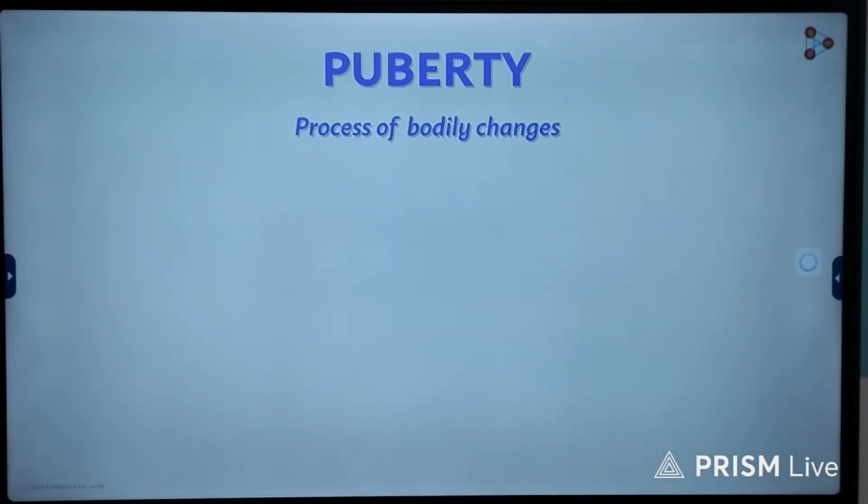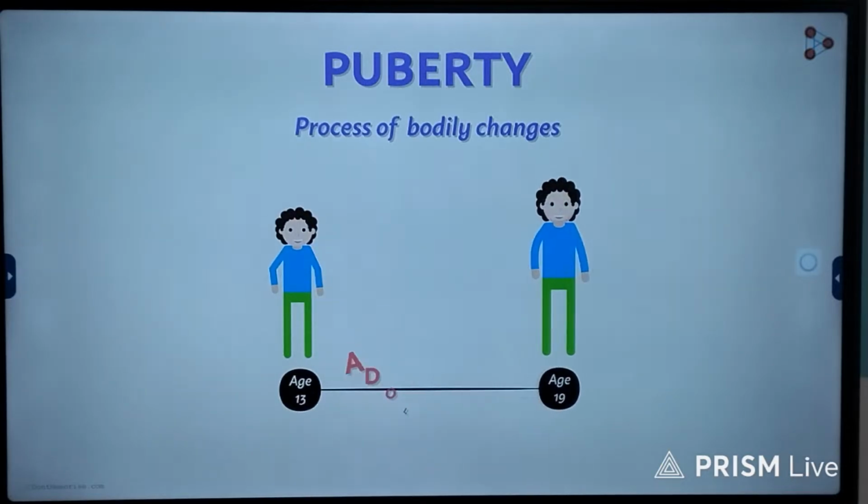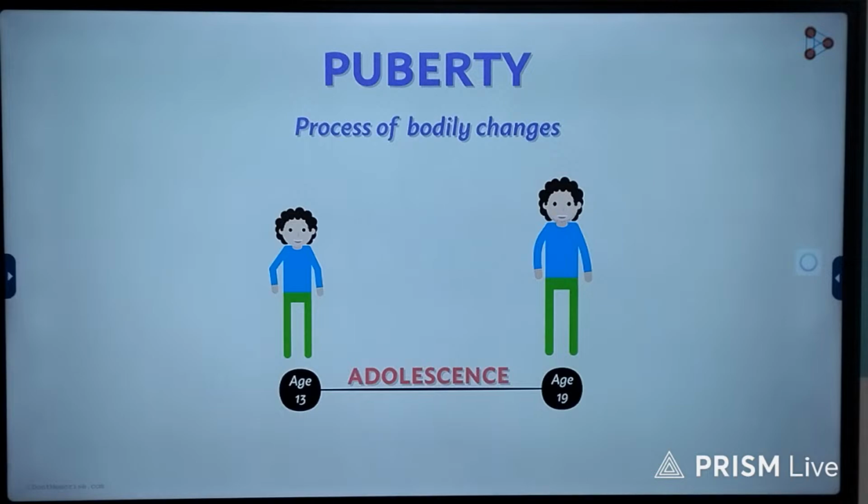Do you know the age group in which the era of adolescence shines upon the kid? Yes, correctly guessed. The age which ranges from around 13 to 19 years is the time of adolescence. And do you know a particular name for this age group? Of course, it's called the teenage. It's the age during which there are many transformations happening in the individual.